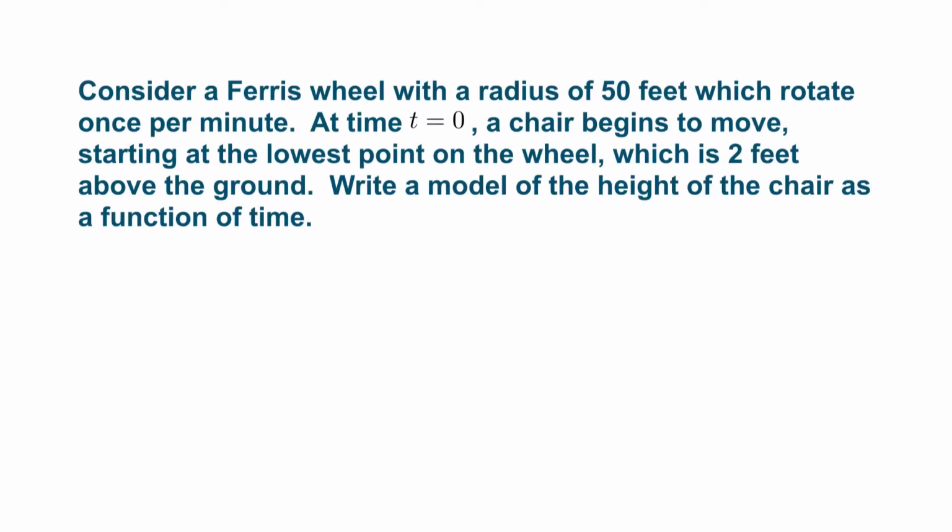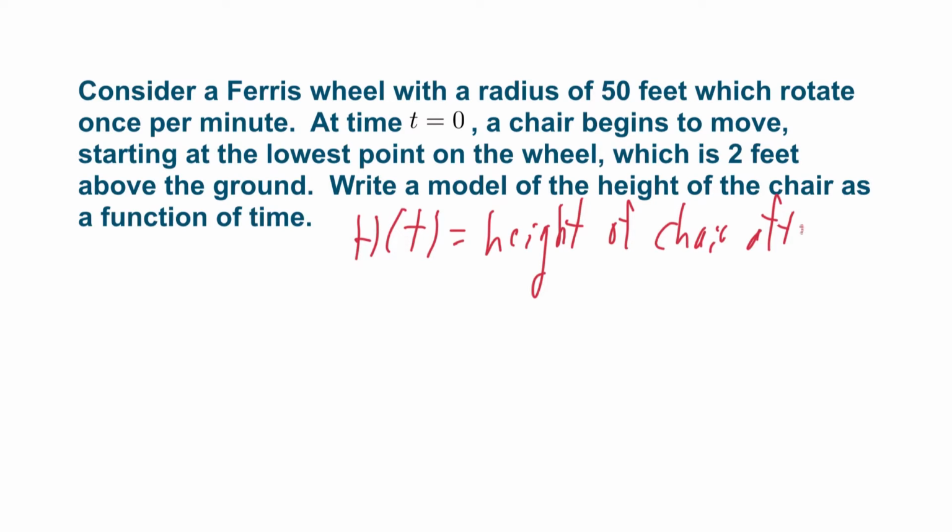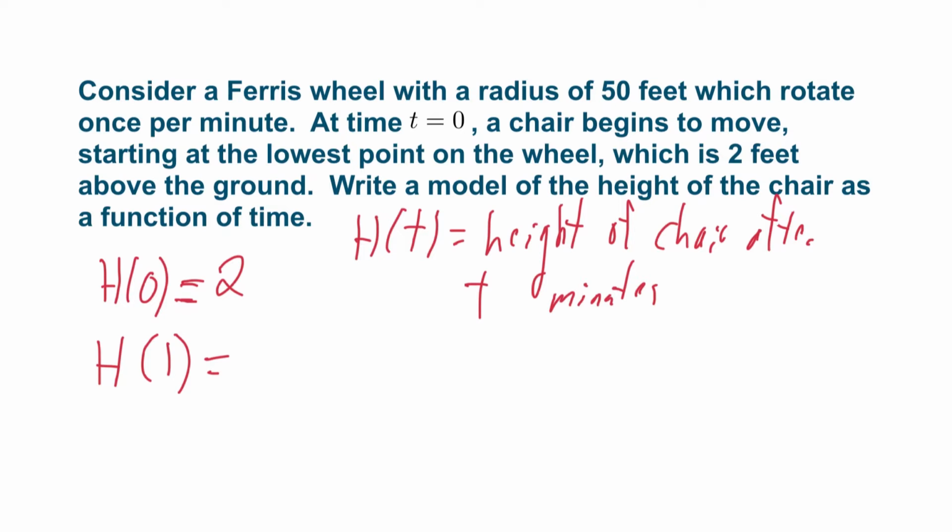So what do I know? Well, let's say that h of t is equal to the height of the chair after t minutes. So what do I already know? Well, I know the function's value at several points. I know that h of 0 is equal to what? Well, it's going to be equal to the height at the beginning, so 2. And I also know that after 1 minute, it's completed a full rotation. So I've gotten back to where I started, so 2.